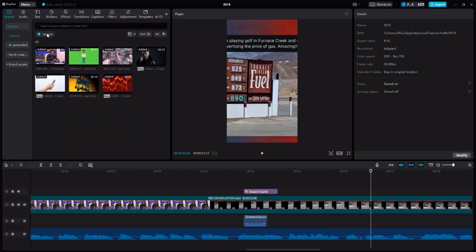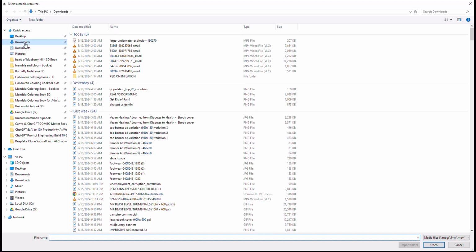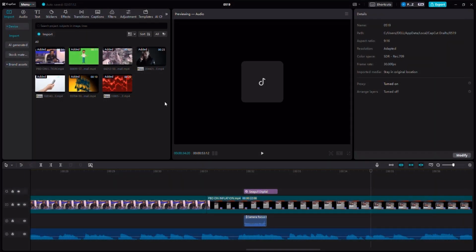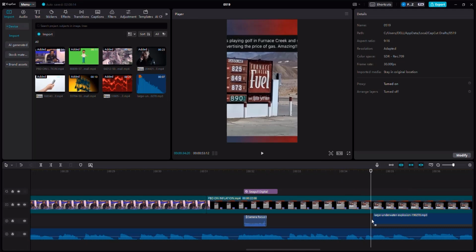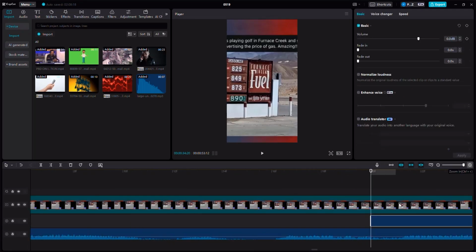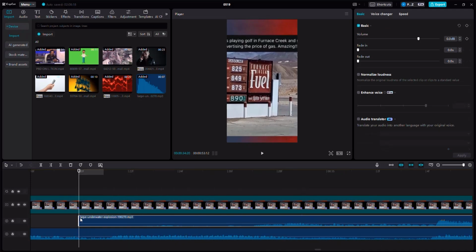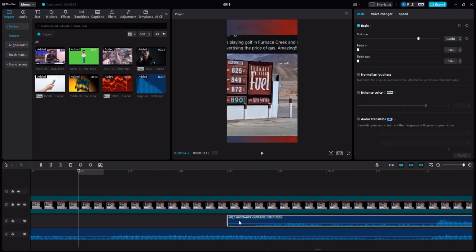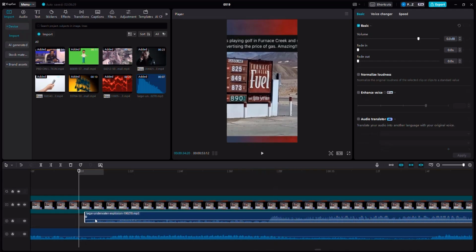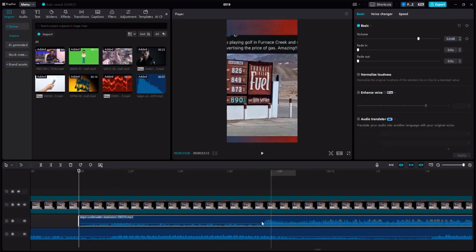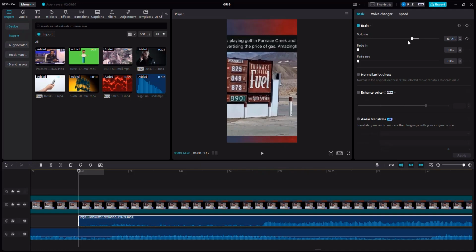And I would like you to click on the import option. I'm going to click import again. I would like to go to the downloads option, click on the large underwater effect, and simply drag it right about there. Then if I can zoom in a little bit, you can see that we've added the sound effect, except I need to make sure that I crop the unnecessary parts and then place the sound effect right here. Also, what I want you to do, you can control the sound by moving this up and down, or you can use this on the right-hand side to lower the sound volume.